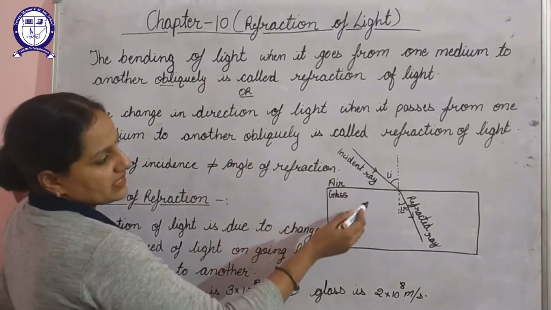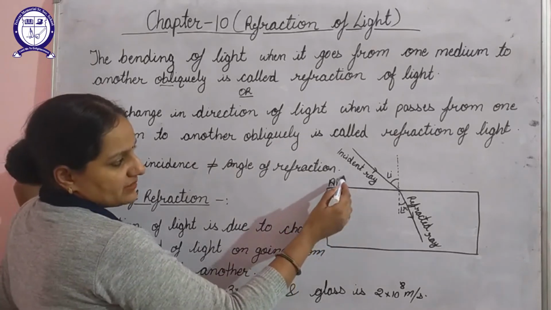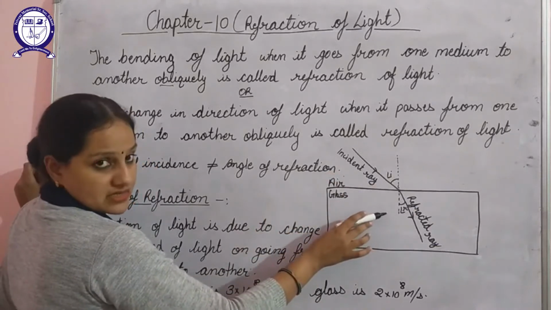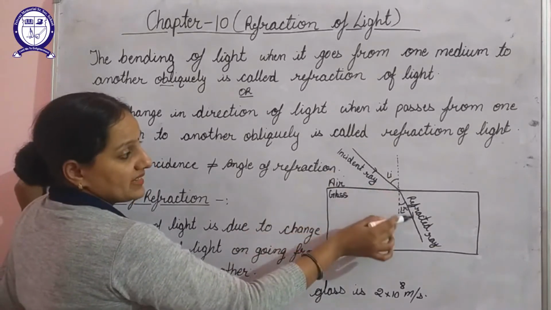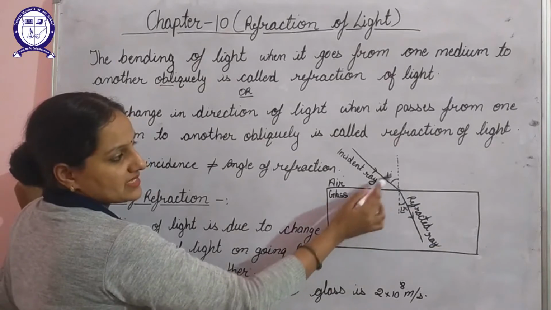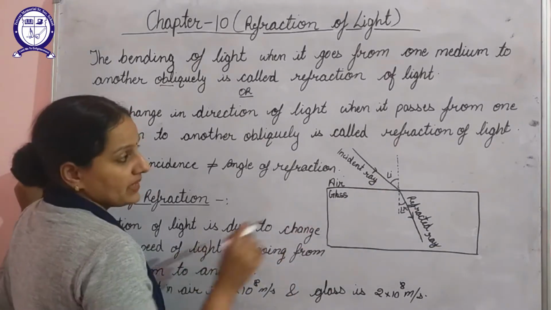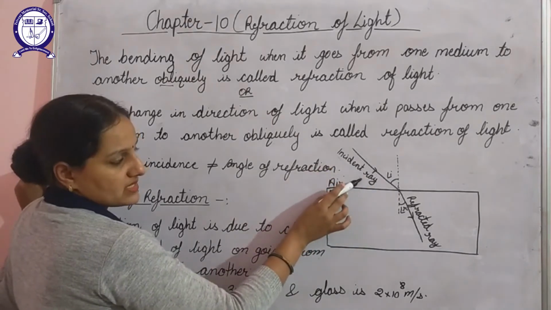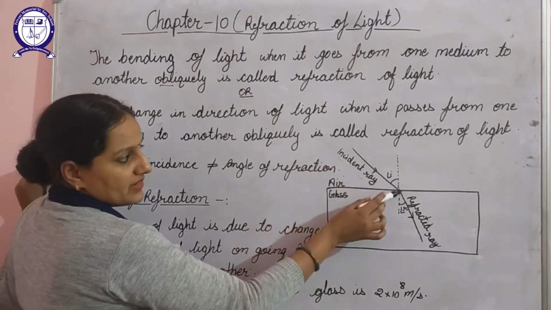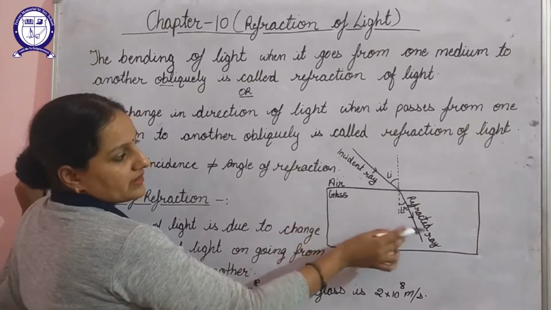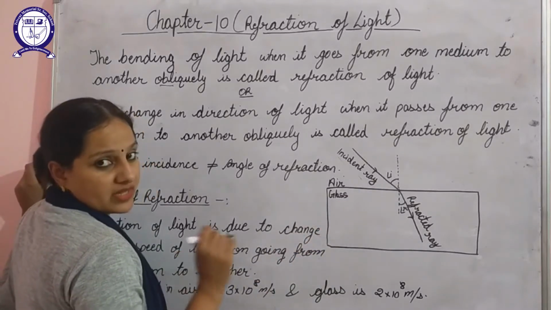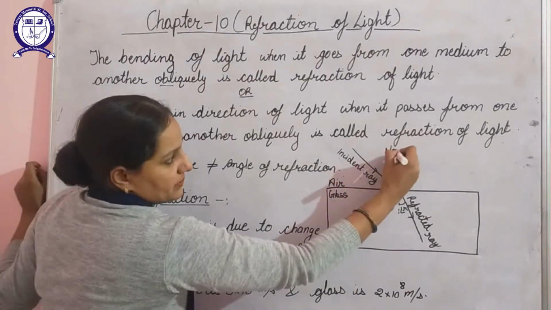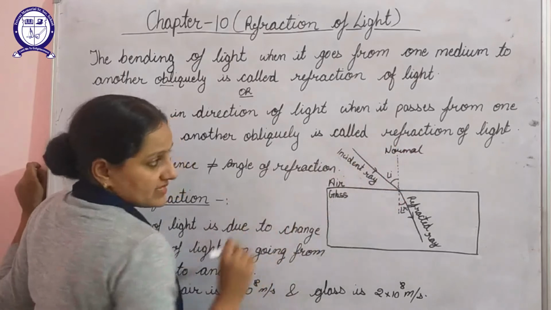For example, here the medium is air, and when the light rays enter from air to a glass slab, the bend in the path of light can be easily seen in this diagram. The rays of light which are entering are known as incident rays, and the rays of light after bending are known as refracted rays. Again, the normal is the perpendicular at the point of incidence.